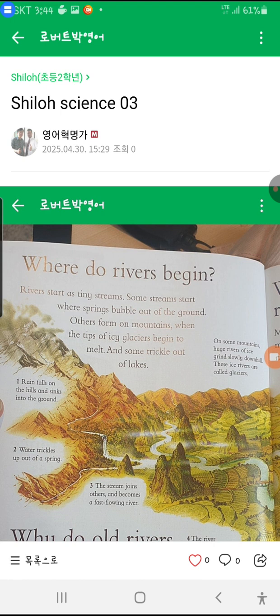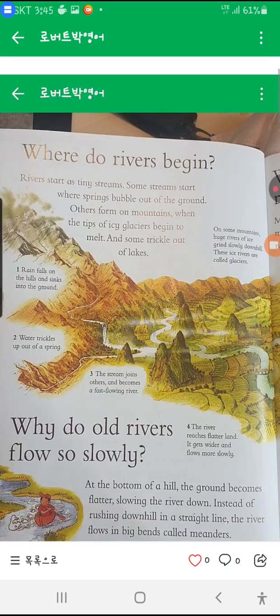Why do old rivers flow so slowly? At the bottom of the hill, the land becomes flatter, slowing the river down. Instead of rushing downhill in a straight line, the river flows in big bends called meanders.